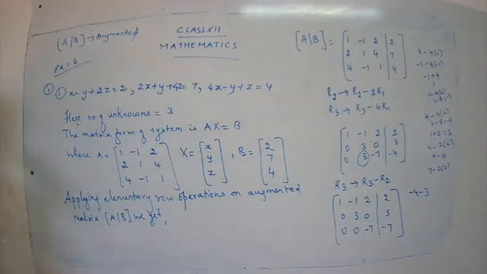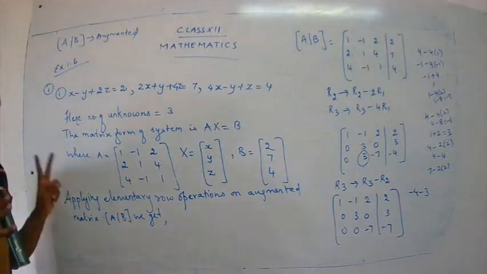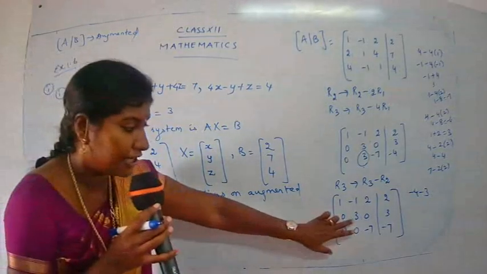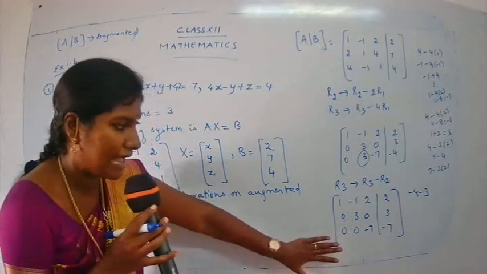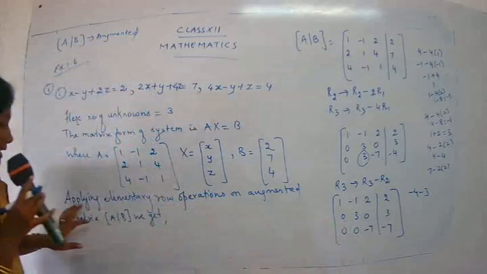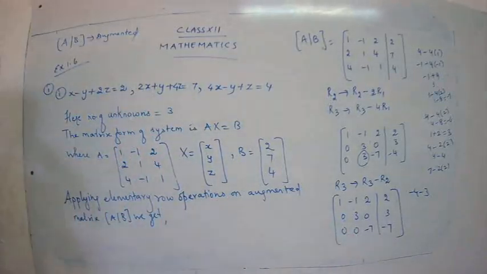That is, we have done the next step. We have brought a 0 under the non-zero element of the second row, that is, below 3 we have to bring 0. So we have done that step. So with this we have completed the elementary row operations. Now we have to check the rank and we are going to proceed for the unknown values, that is, we are going to find out the values for x, y and z. Let's see how to move further, children. Okay, let's start here.